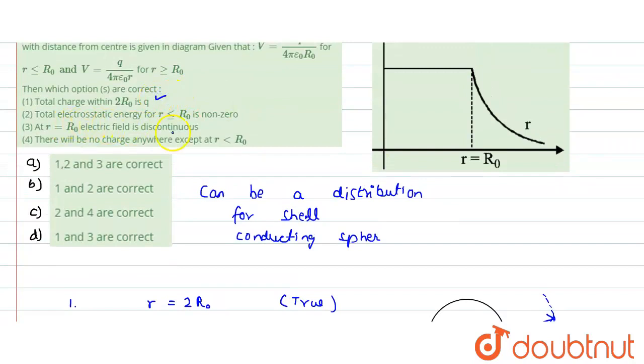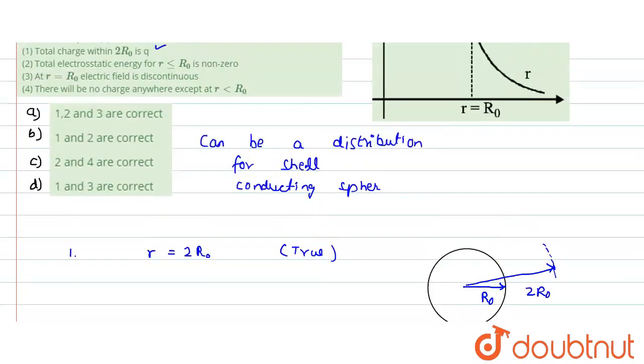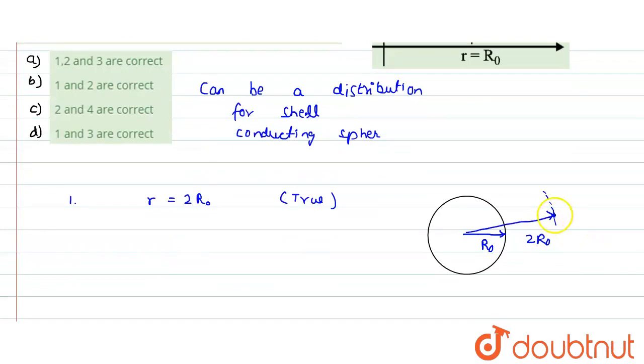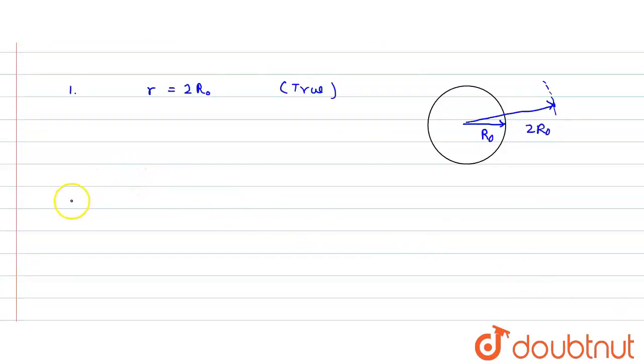Now the second statement: total electrostatic energy for R less than 2 R naught is non-zero. We know that potential energy would be equal to Q into the change in potential.